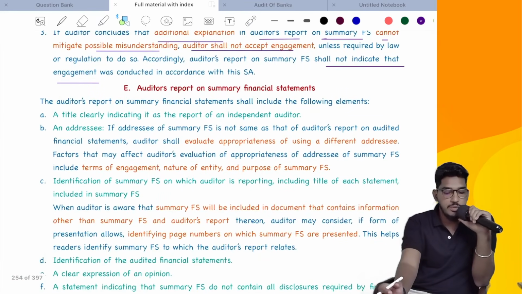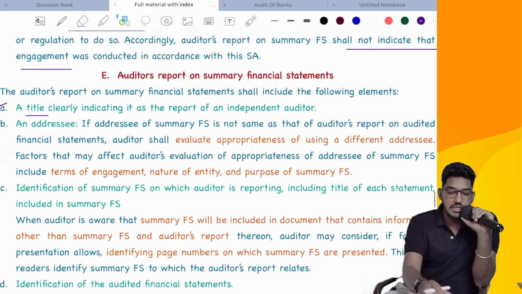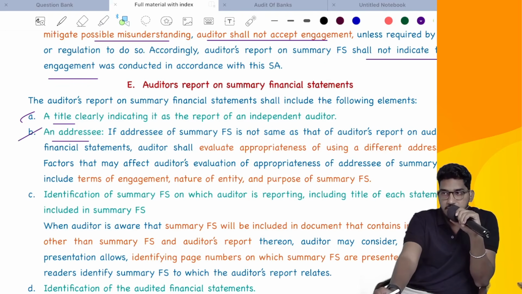Next, auditor's report on summary financial statements. How do you have to prepare the audit report on summary financial statements? Number one, here also there should be a title. A clear title should be there, indicating that it is a report of an independent auditor. Number two, there should be an appropriate addressing.